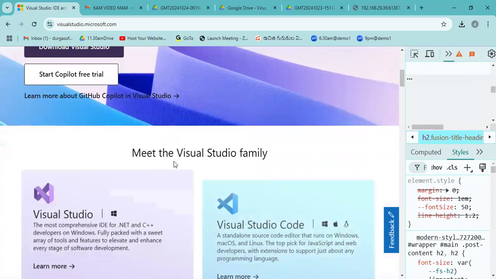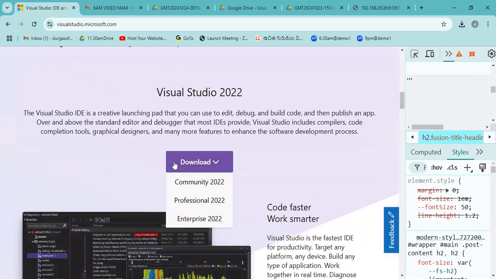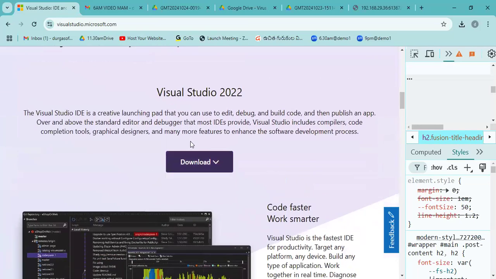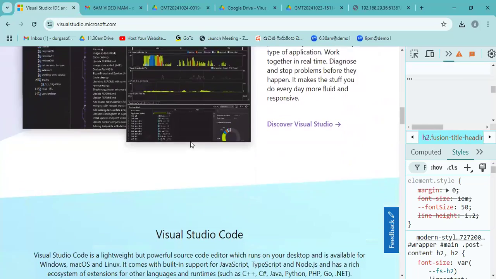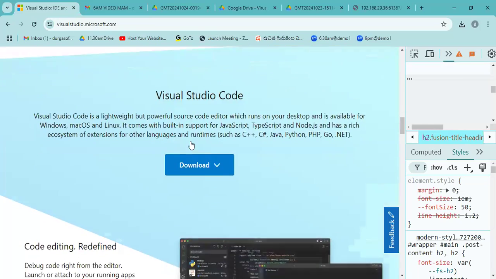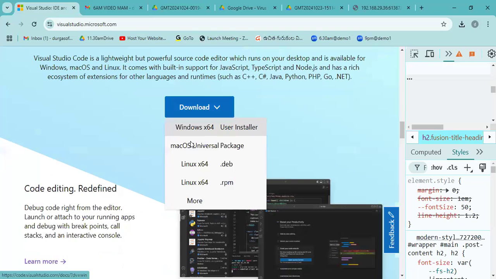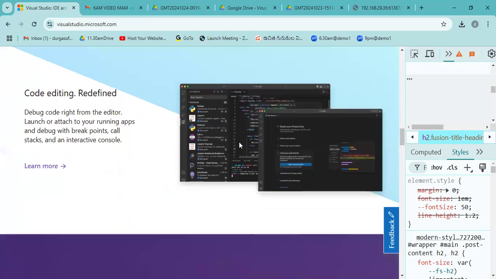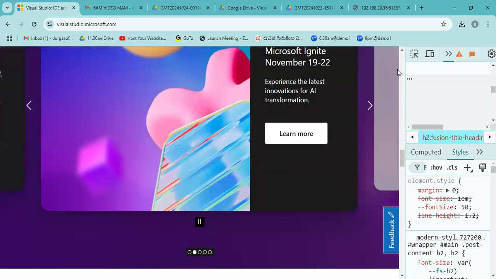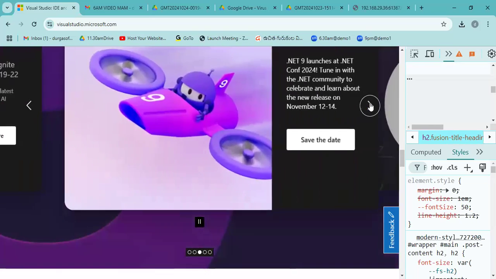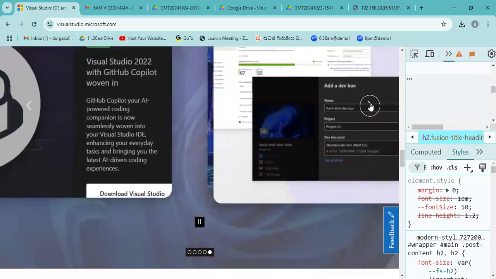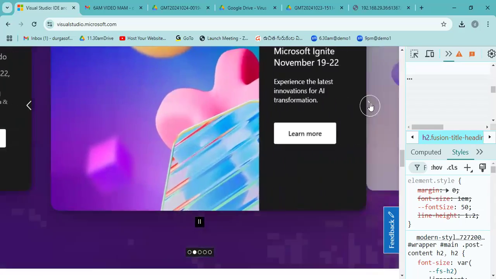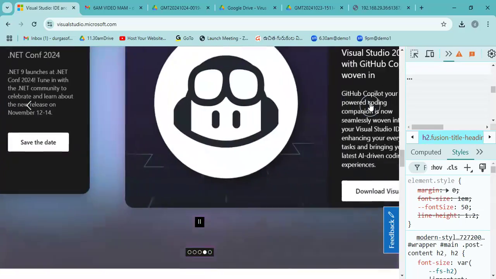Next, if you go down, see here, this is a two column structure. Here, this is one heading and one paragraph. This is also possible by heading and content in a single column. Here also heading and content in a single column. This is two column, one information and one image. Here it is displaying one slideshow. See here, if I click it, it is going to the next slide. Here it is displaying like this.